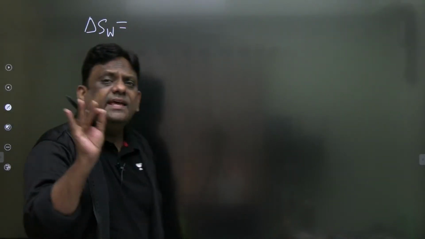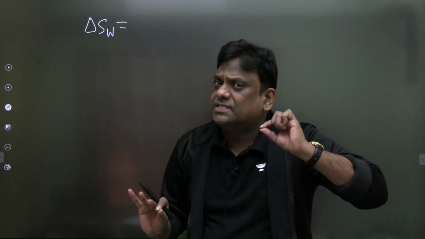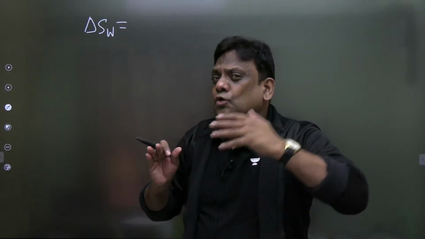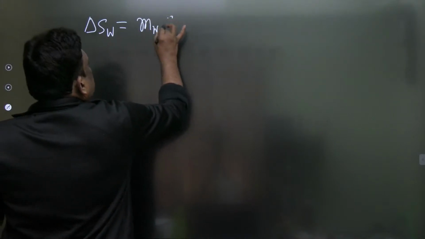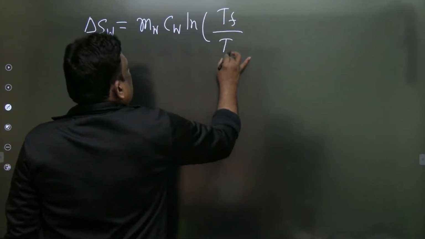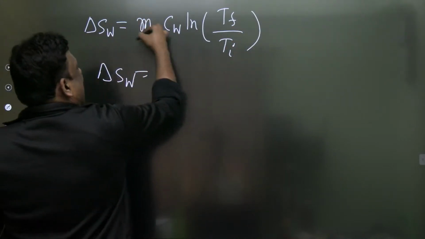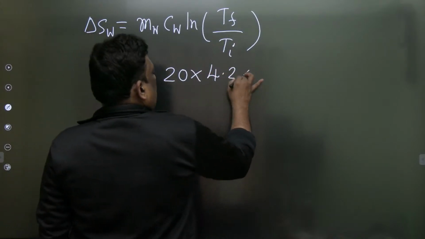You know, water is changing its temperature. 20 kg water is changing its temperature from 80 degrees centigrade to 47.28. So first convert in Kelvin. So therefore it will be mass of water, specific heat of water, ln final temperature of water by initial temperature of water. So mass of water is 20 kilogram and the specific heat of water is 4.2 ln.